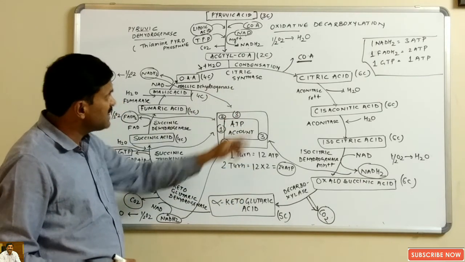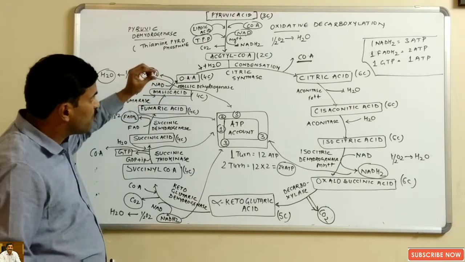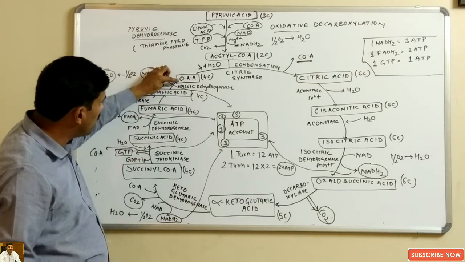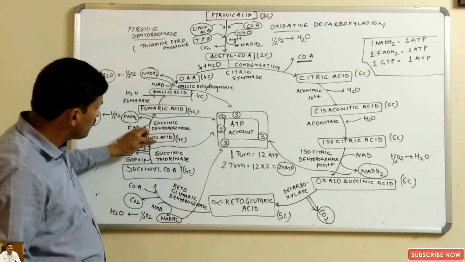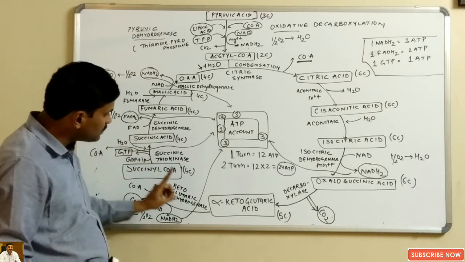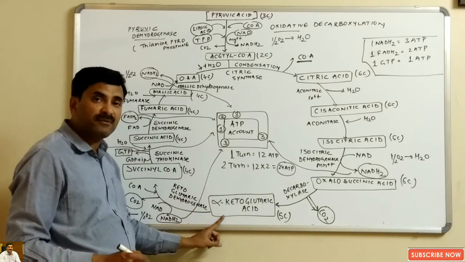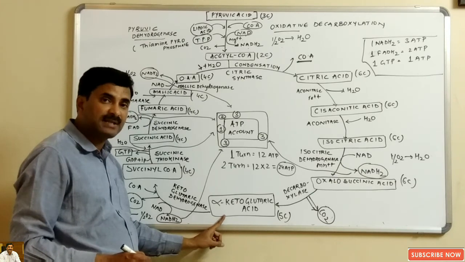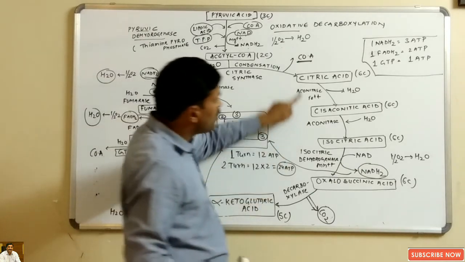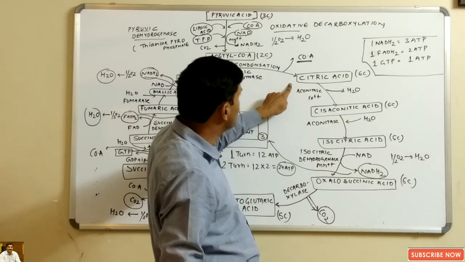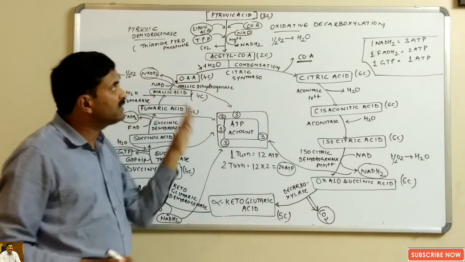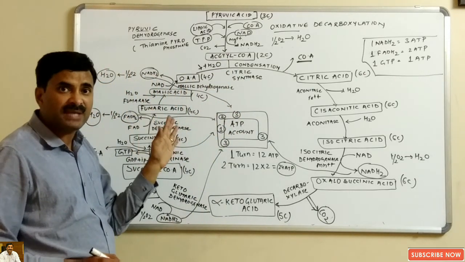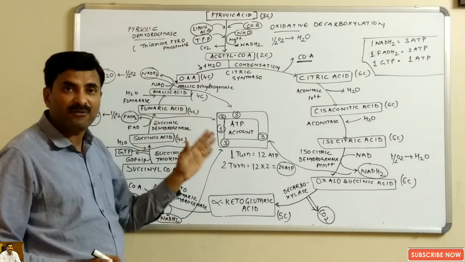So you can see here that there are 5 4-carbon compounds formed: 1, 2, 3, 4 and 5. There is 1 5-carbon compound formed, alpha ketoglutaric acid, and there are 4 6-carbon compounds formed. So this is the entire Krebs cycle which occurs in the matrix of mitochondria.